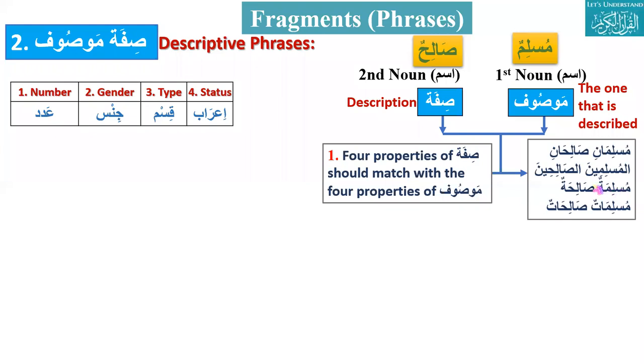Muslimatun and Salihatun. Muslimatun, that would be singular. I am not talking about singular, I am talking about status. Muslimatun, that would be marfu. Yes, both are marfu, and both have tanween. So this is important that we have to remember all these things.